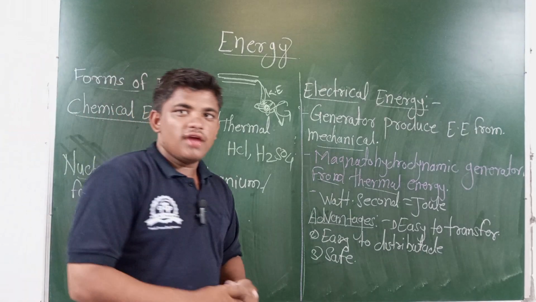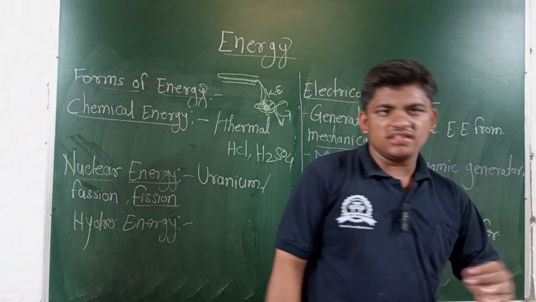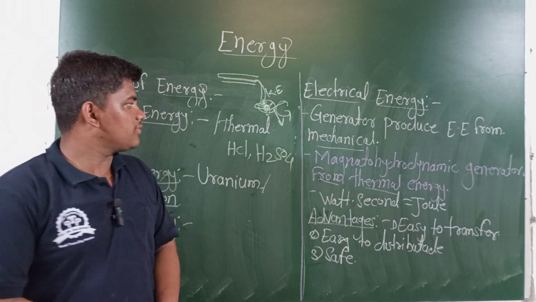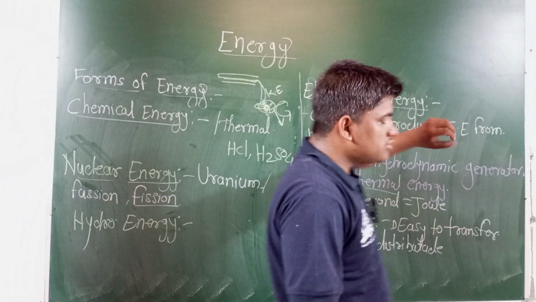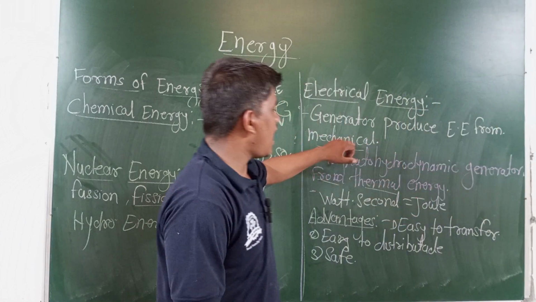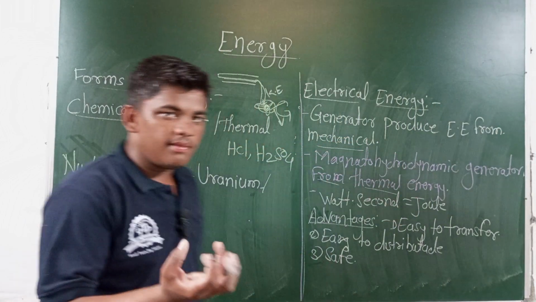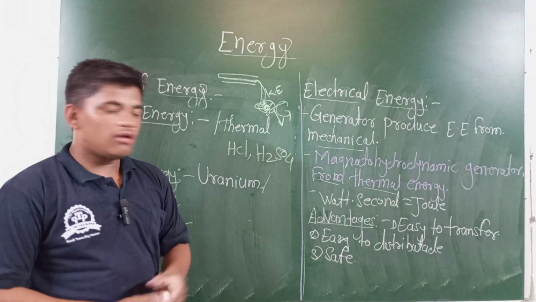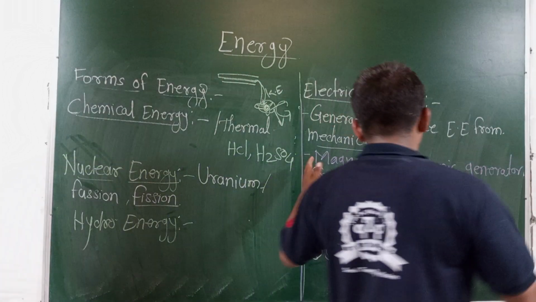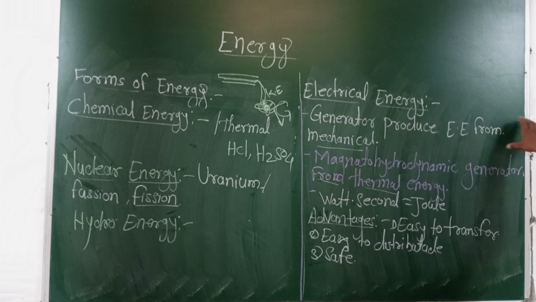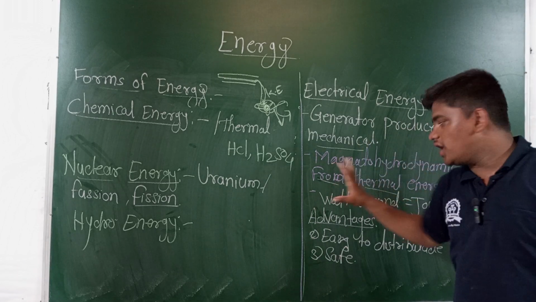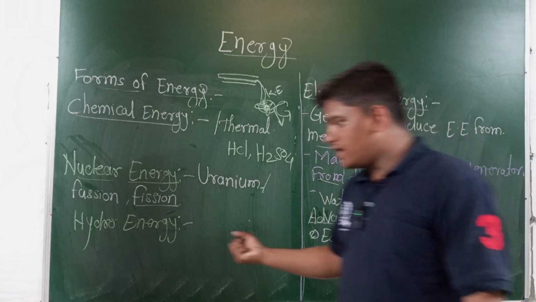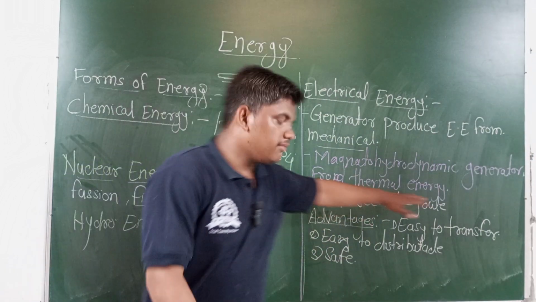Then after that, we discuss electrical energy. Electrical energy is said to be a superior form of energy. The generator can produce electrical energy from mechanical energy. One of the different types of generator, a big one, is the magneto-hydrodynamic generator, which can also form electrical energy from thermal energy.